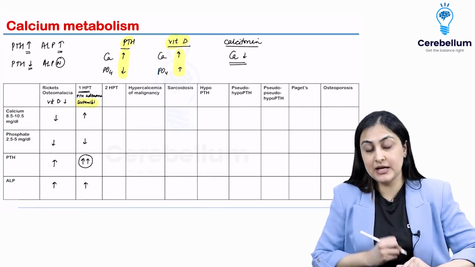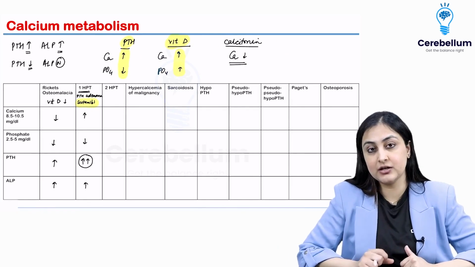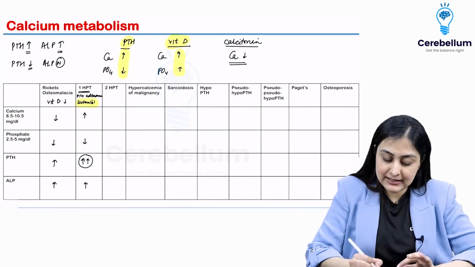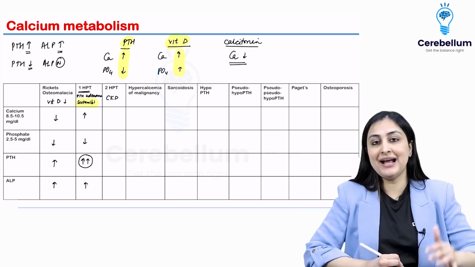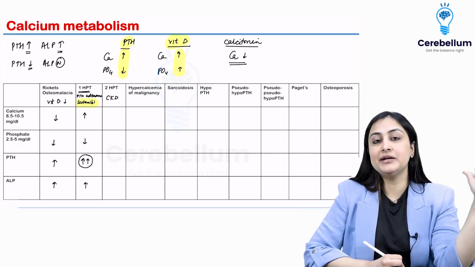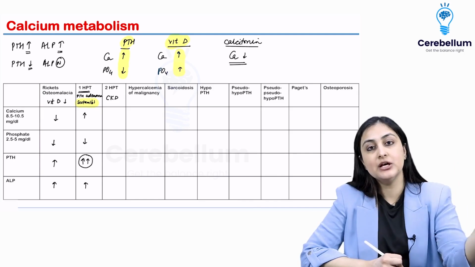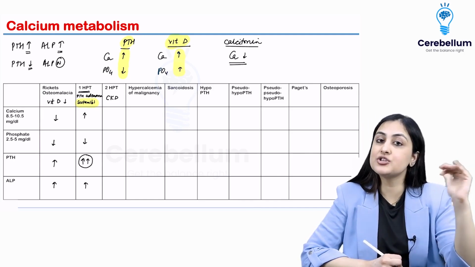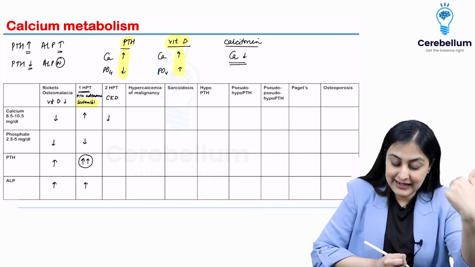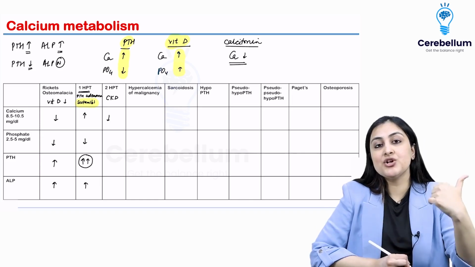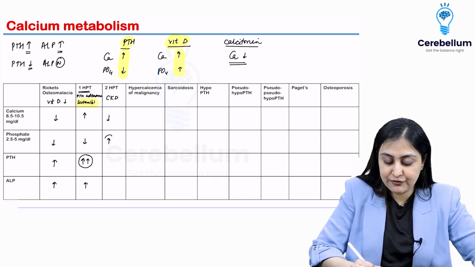Remember this. Going to secondary hyperparathyroidism. Things slightly get tricky here. What happens in secondary hyperparathyroidism is there is chronic kidney disease. Because of that, the final step of vitamin D activation, that is the 1-alpha hydroxylase step, is not happening. So you have a relative functional vitamin D deficiency. So can I say calcium is low? And what about phosphate? Because the kidney is not able to excrete the phosphate out, phosphate is high.